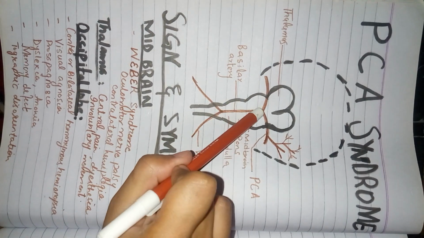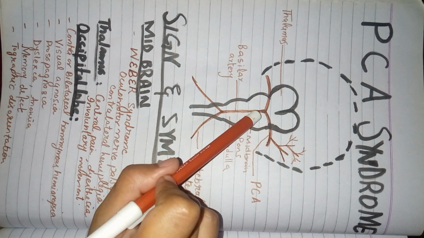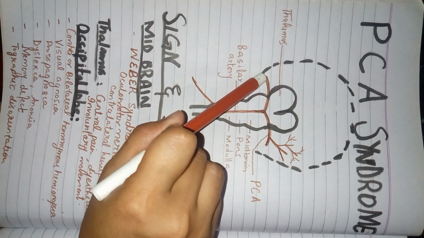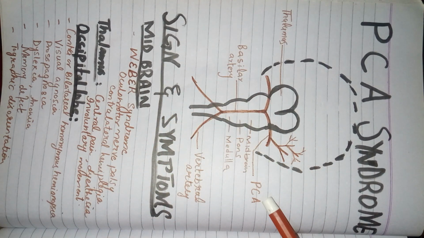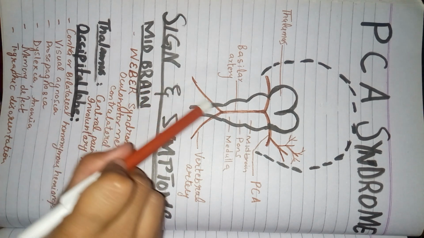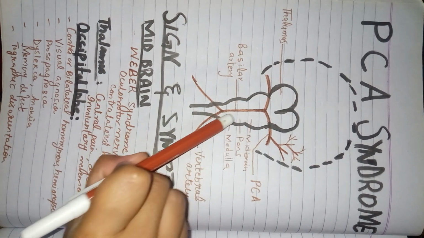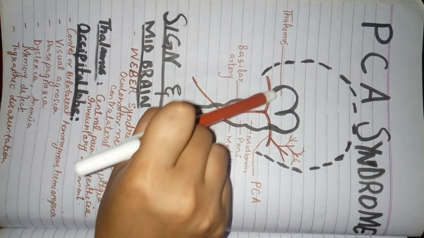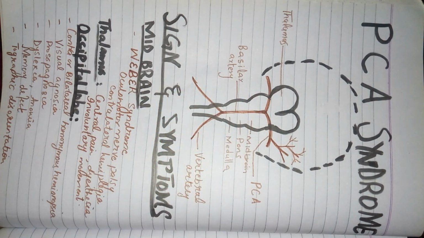Then this basilar artery, almost at the level of the midbrain, splits into two arteries, left and right, and these arteries are called the posterior cerebral arteries. From the bottom, two vertebral arteries combine to form the basilar artery. The basilar artery travels upward and splits at the level of the midbrain into the left and right posterior cerebral artery.